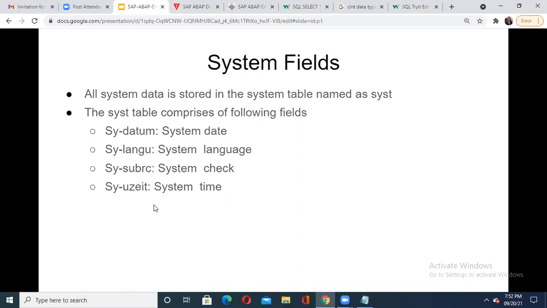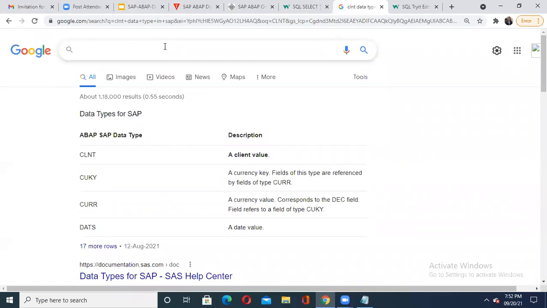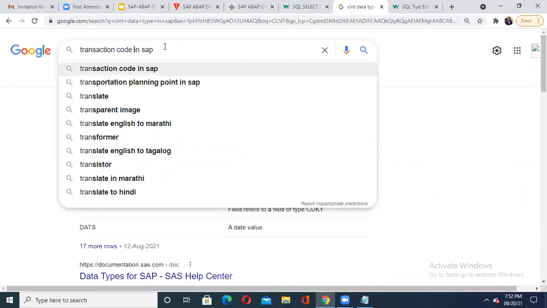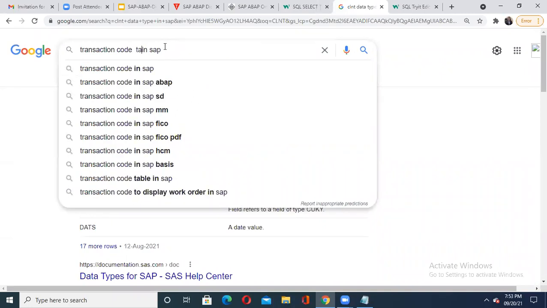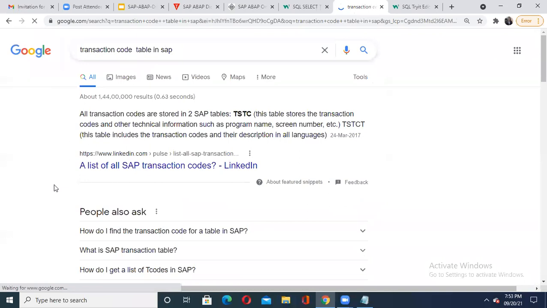Similarly, suppose I want to get all the transaction codes. Last time I discussed it with all of you, but let me put it once again: the transaction code table in SAP. That table name is TSTC.